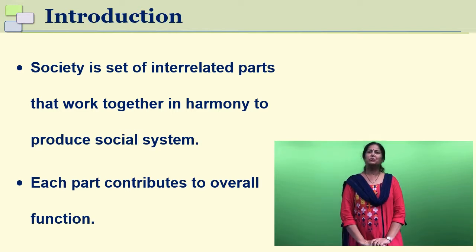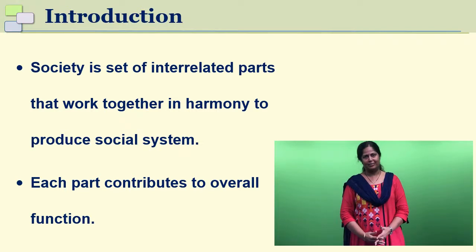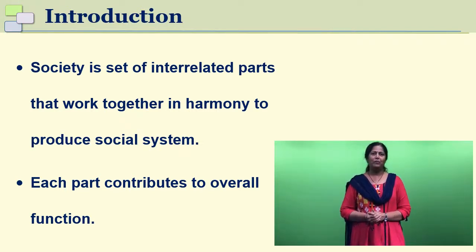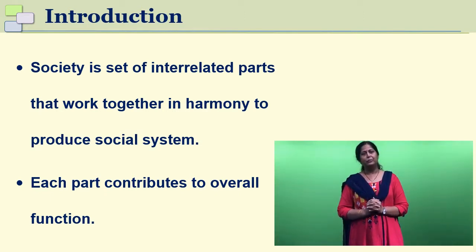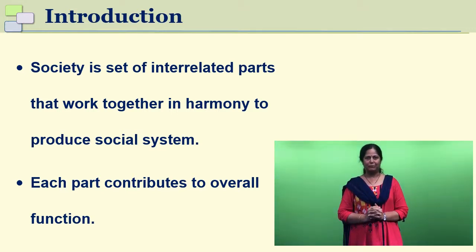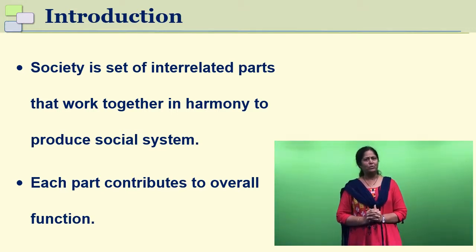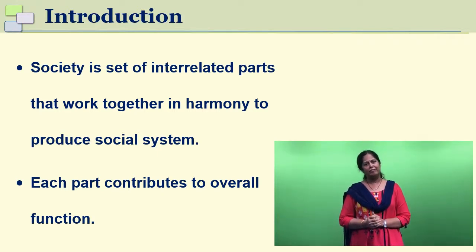Now, why is it necessary to study any society? Basically, when we are living in society, we need to understand human relations, how a person behaves in a particular context, and what other factors influence the behavior of a person. In order to understand from which angle we are studying society, we need to know the perspective we are looking from. Functionalism is one such perspective. It allows us to understand how the society functions.